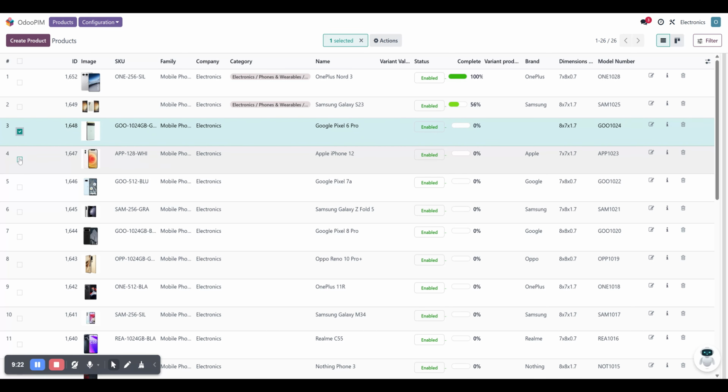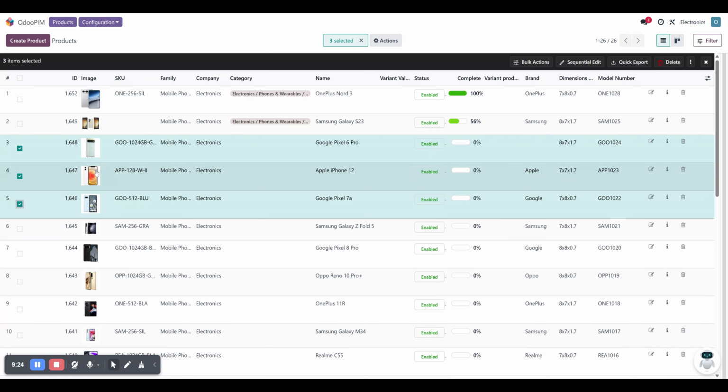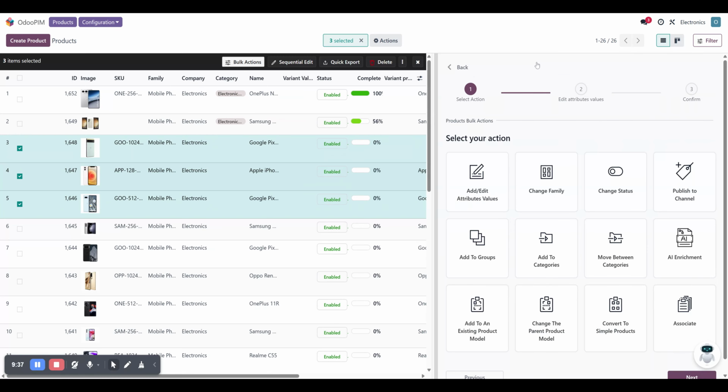One of the primary features every merchandiser is looking for is how to update products in a very simple manner, but in bulk as well. The moment you select multiple products, you can have options like bulk actions, where you would be able to choose one of these actions which you want to perform.